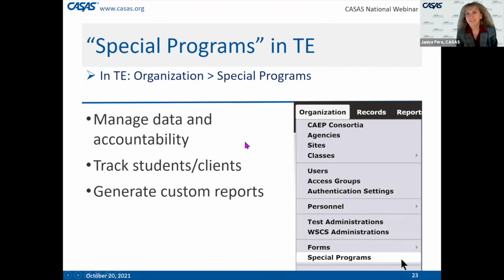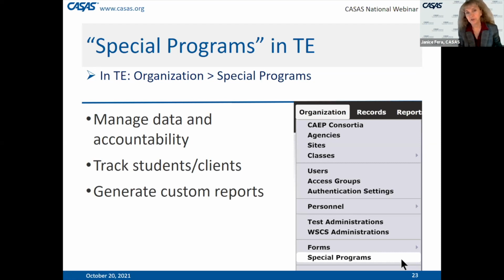Many of you said that it's important to track special funding sources, and that's exactly what this feature in TOPSpro Enterprise Enhanced allows you to do. Some of the things are managing your data and accountability in terms of perhaps you have special outside grants and you need to do reporting on that funding source.